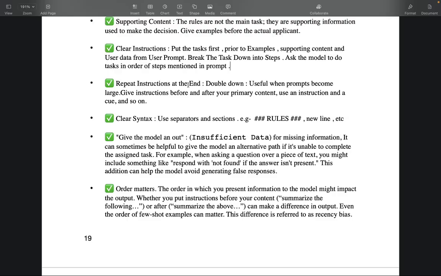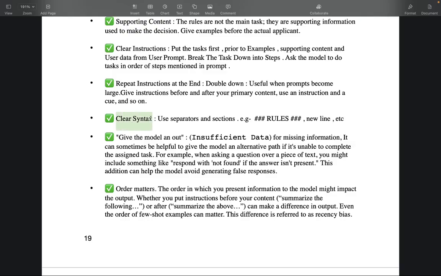And then repeat the instructions at the end. That's a double down strategy. This is useful when prompts become very large. LLMs always give importance to the instructions at the beginning, so when prompts become large, sometimes you have to go with a double down strategy. Give instructions before and after your primary content. Use an instruction cue, and repeat and highlight them again in long prompts.